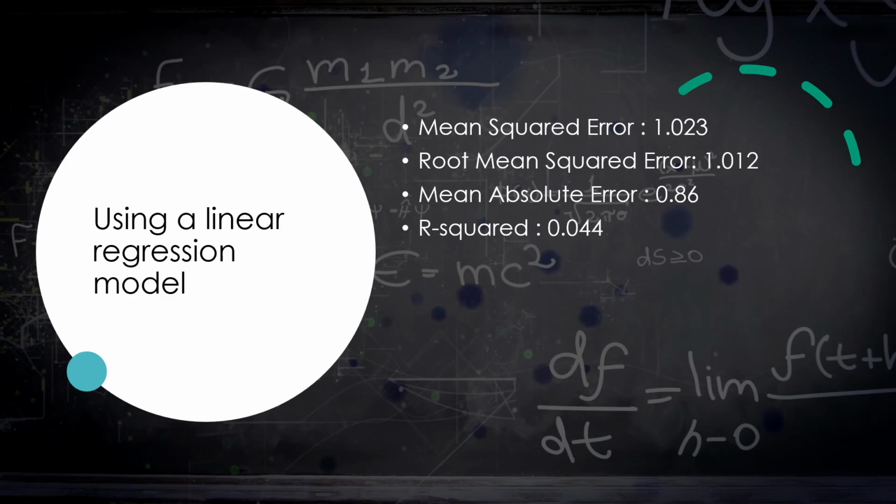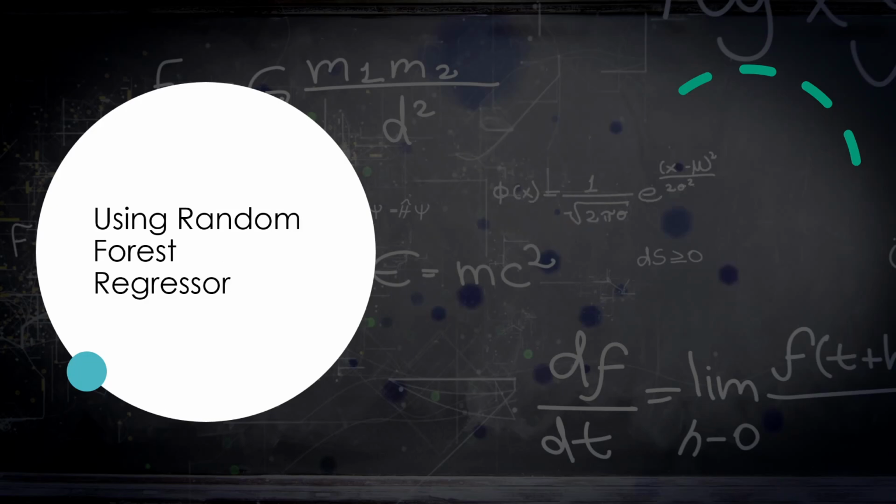The values can be from 0 to 5, so having a mean squared error of 1.023 was really concerning because we would like it to be lesser than that.